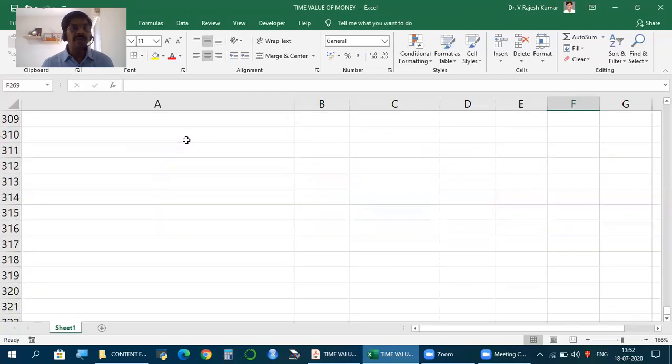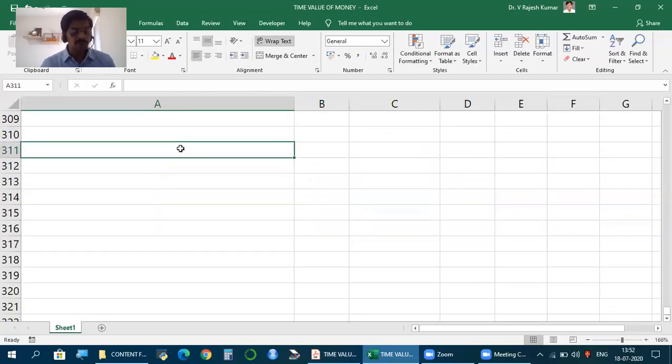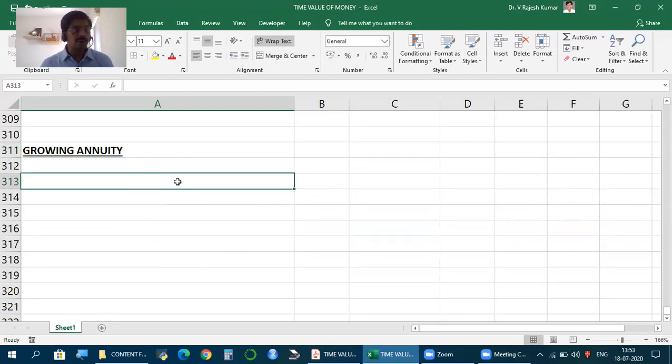But when you talk about annuity, there's one more small concept we should know called growing annuity, and this application we see even more often. Each of these calculations is something you must be familiar with to have a strong foundation for working problems in finance, particularly strategic financial management. Now, what was annuity we know?